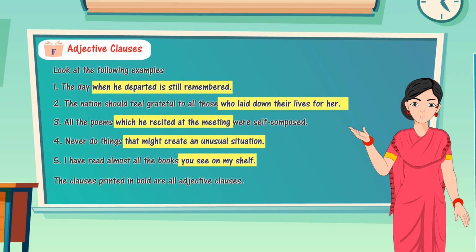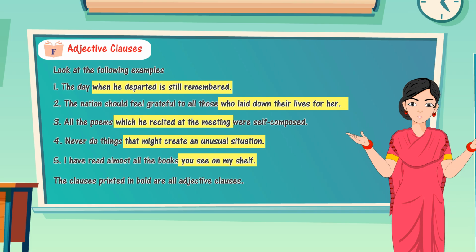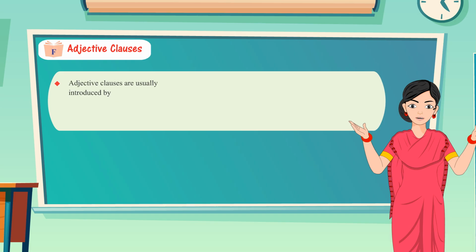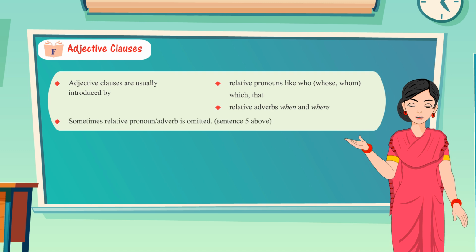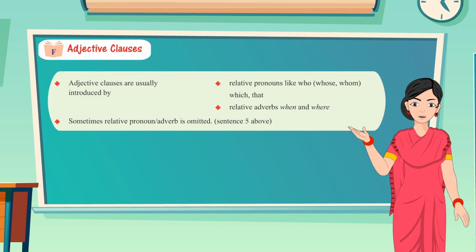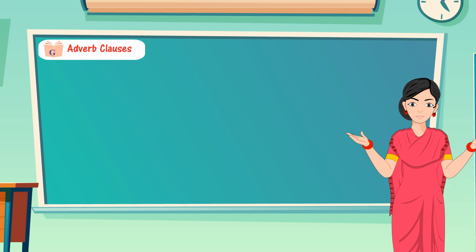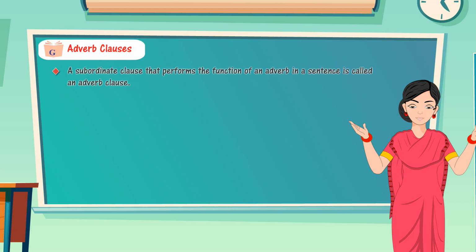The clauses printed in bold are all adjective clauses. Adjective clauses are usually introduced by relative pronouns like who, whose, whom, which, that, and relative adverbs when and where. Sometimes the relative pronoun or adverb is omitted, as in sentence 5 above.